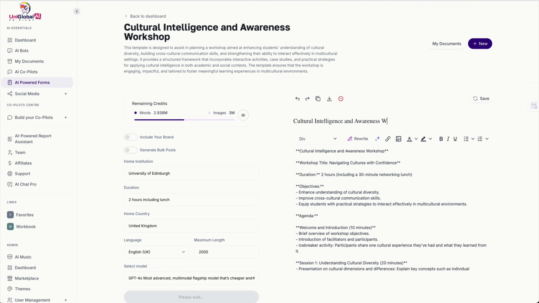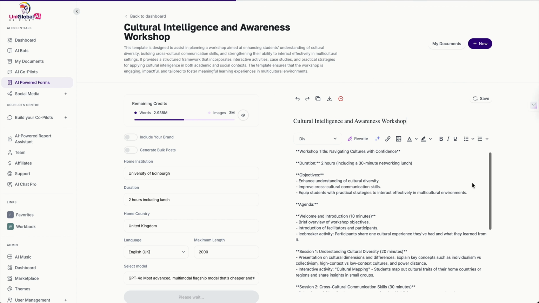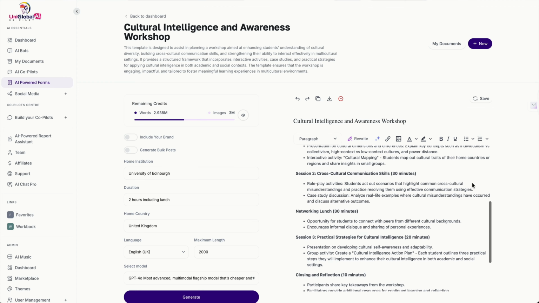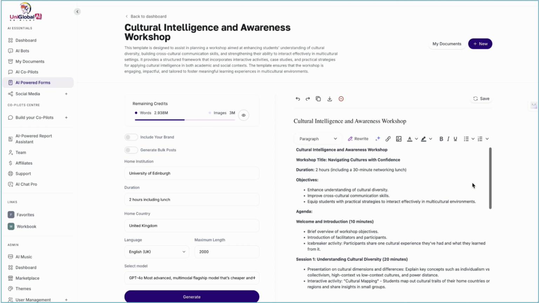You can select a preferred language, model, and word count if you'd like. Once completed, click the Generate button. On the right, the AI Copilot provides a full cultural intelligence and awareness workshop.